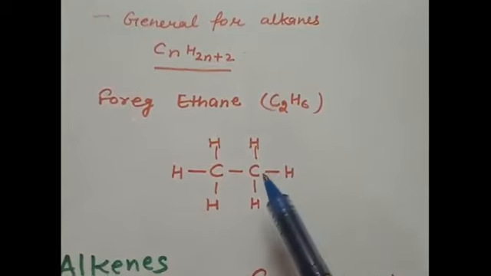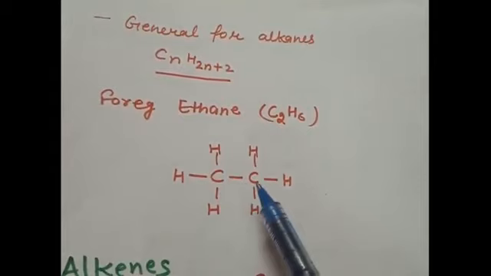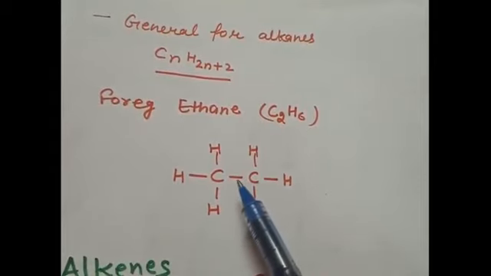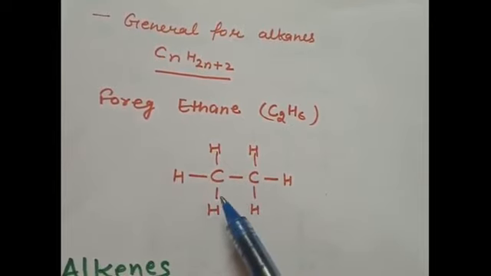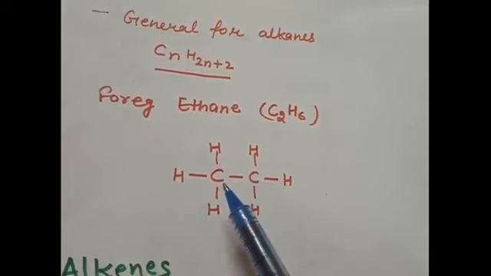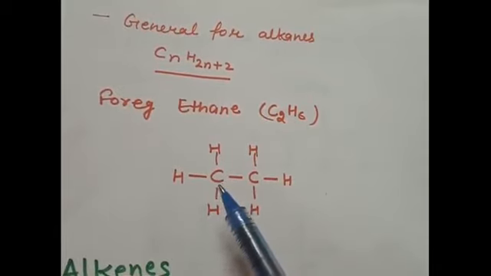Here you can see we have 2 carbon atoms combined with each other by a single covalent bond, and the rest of the valencies of the carbon are fulfilled with monovalent hydrogen atoms through covalent bonding.